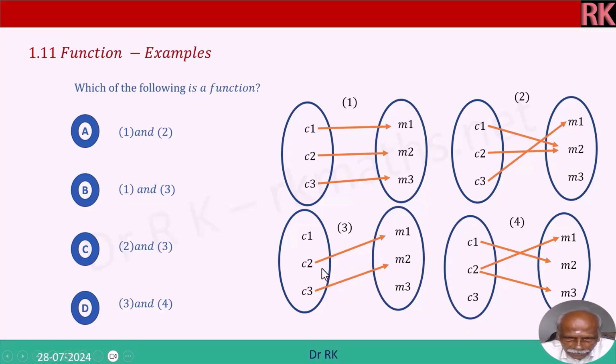Here, this is not a function. Why is this not a function? Because M3 is not included, and here it does not have a unique image. C2 has got 2 images, M1 and M3. Therefore 4 is not correct, and then 3 is also not correct. Therefore 1 and 2 is the correct answer.